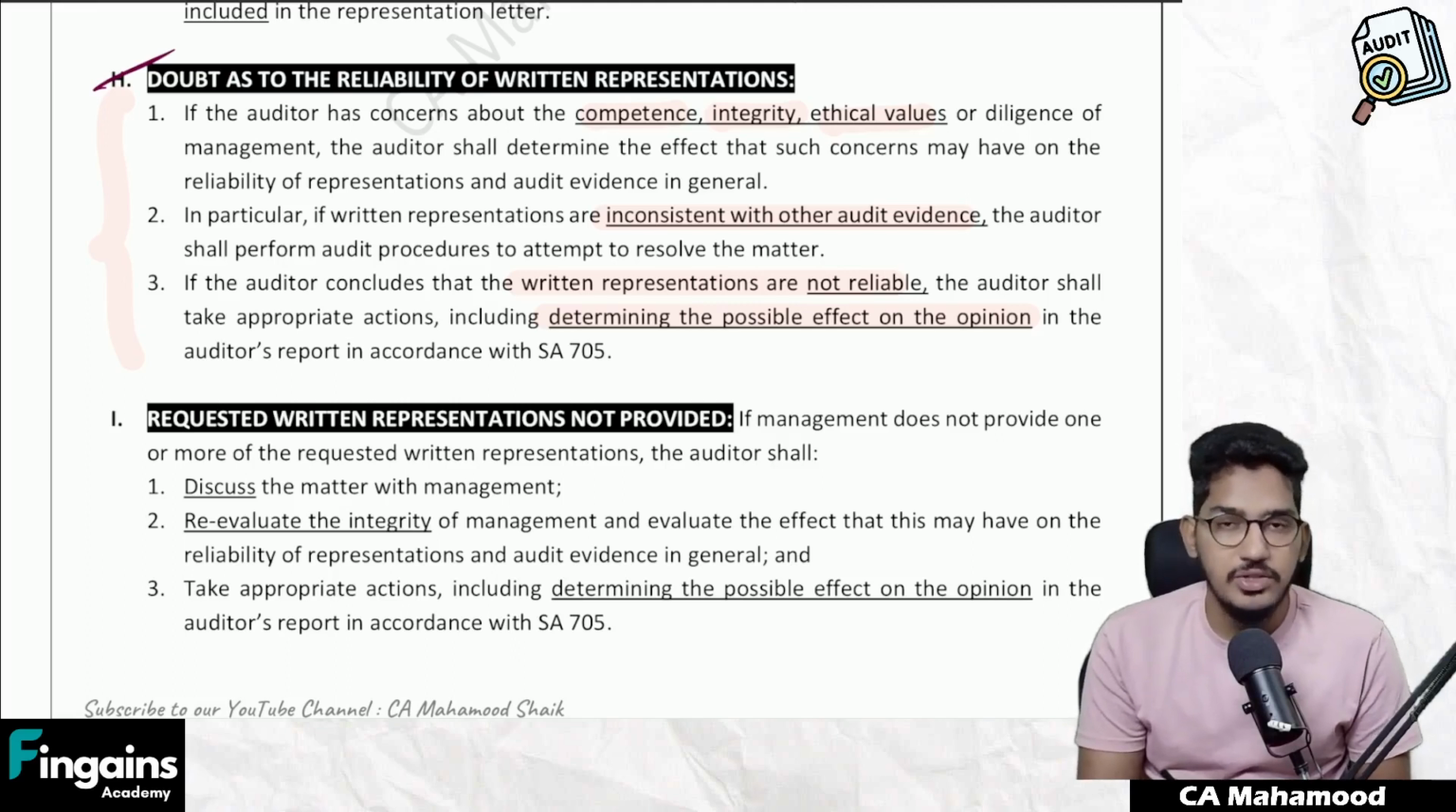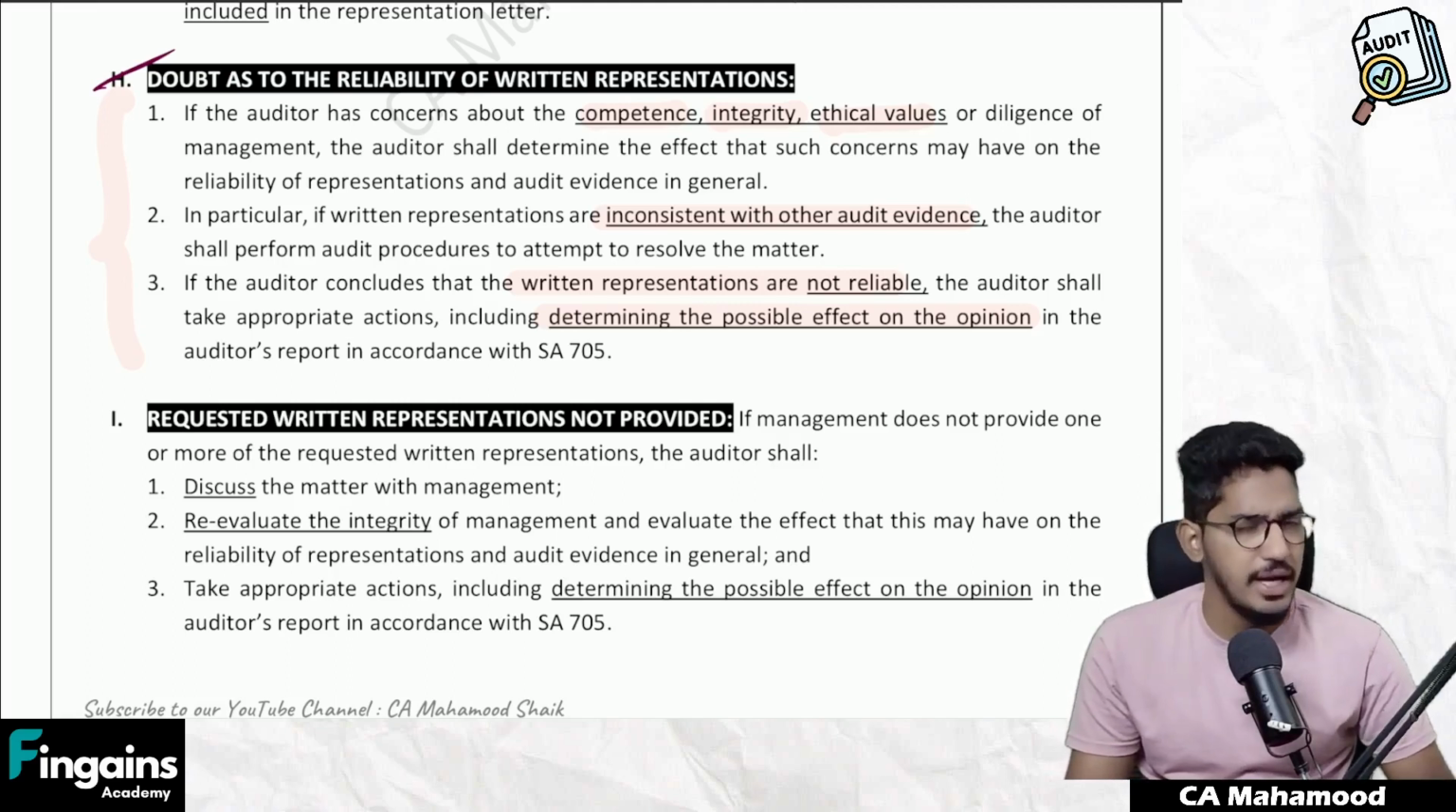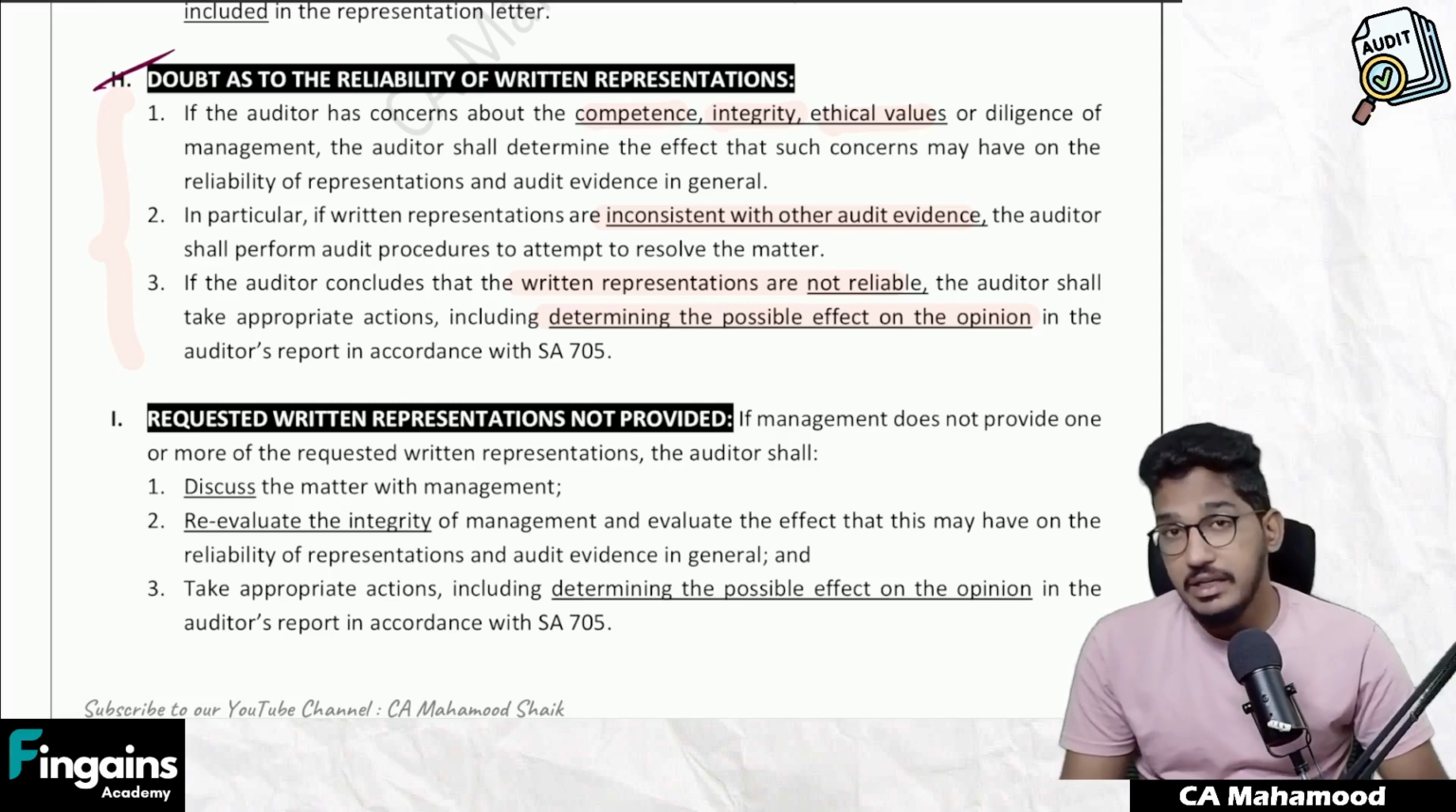Now you should match. When you find that there is a mismatch between written representation and audit evidence, try to dig deeper and find out which one is wrong. If you have finally decided that the written representations given by the management are wrong, then you should even consider modifying your opinion as per SA 705.